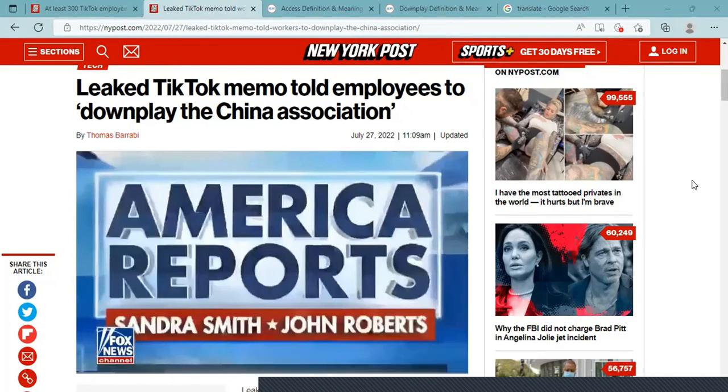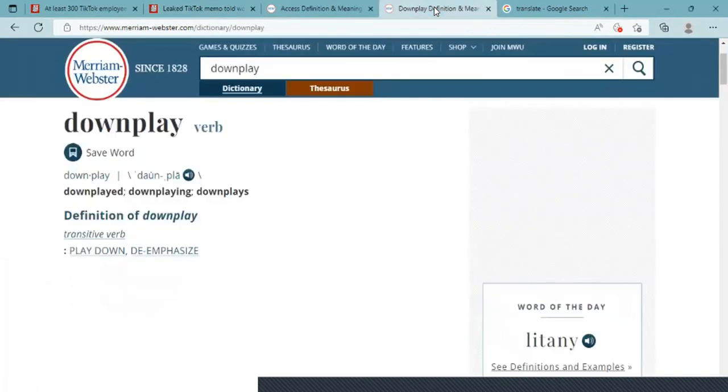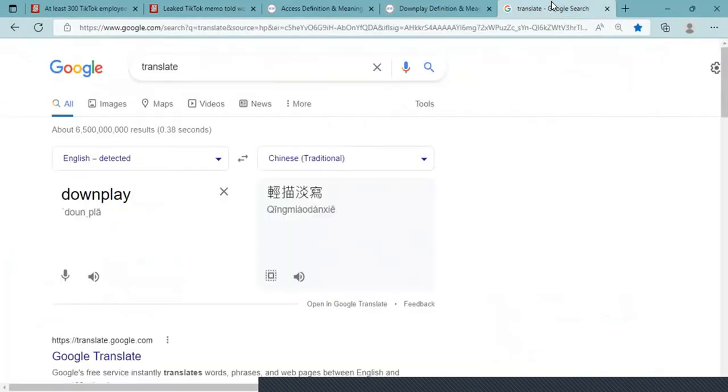There's a linked article. I'm not going to go through this, but I just wanted to show you guys part of this video. Leaked TikTok memo told employees to downplay the China Association. Downplay, verb, to play down, to de-emphasize. 轻描淡写.